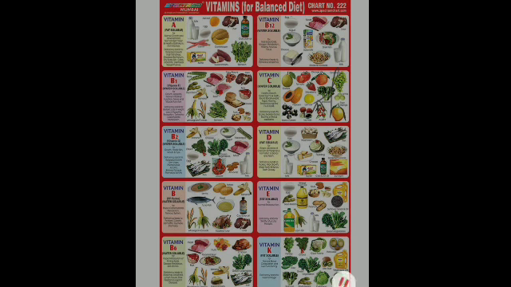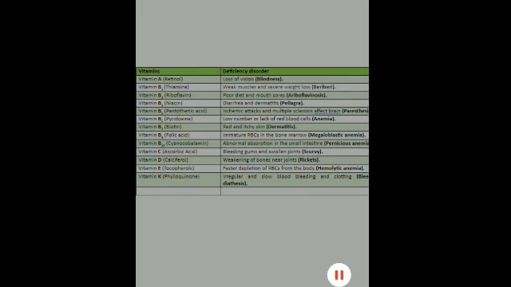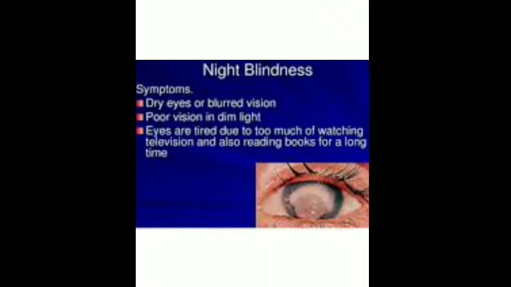Is it clear? So vitamin A, what is the function of vitamin A? Basically, its function is in maintenance of healthy skin and eyes, and resistance against infection. Is that clear? So vitamin A keeps our skin and eyes both healthy, and it protects us from various infections. So what is the deficiency disease of vitamin A? Night blindness is the deficiency disease of vitamin A.